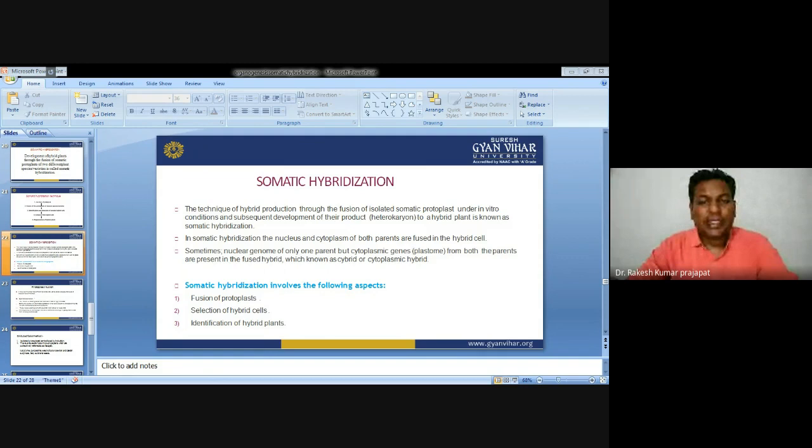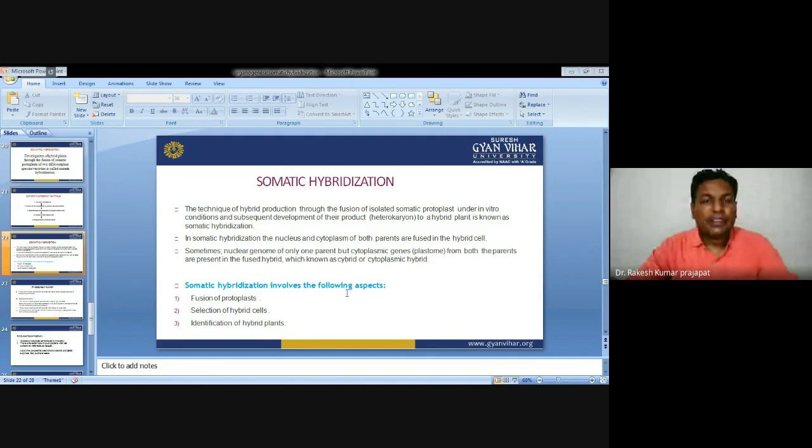The next is the cybrid. After protoplast fusion, if the nucleus from one parent is lost and the cytoplasm from both parents gets combined, a new type of hybrid is produced that is known as a cybrid.